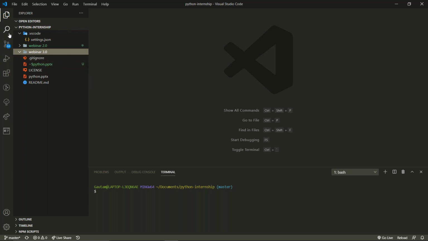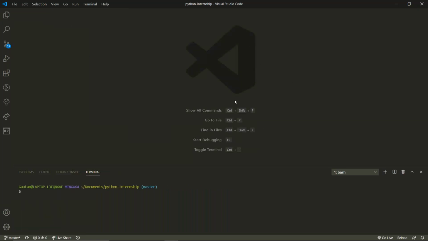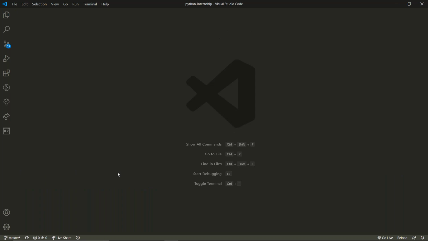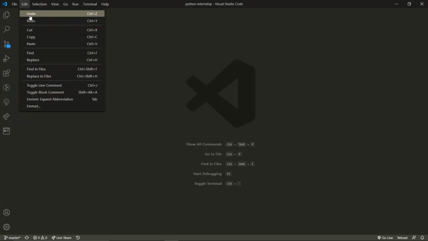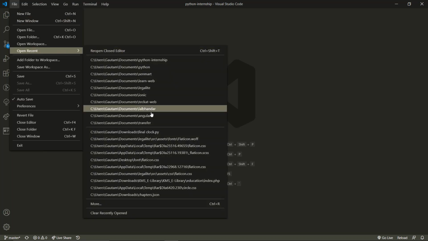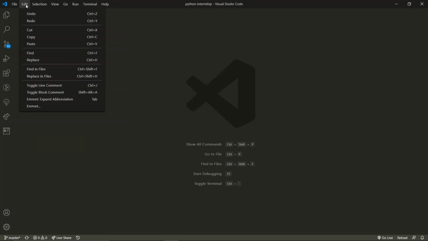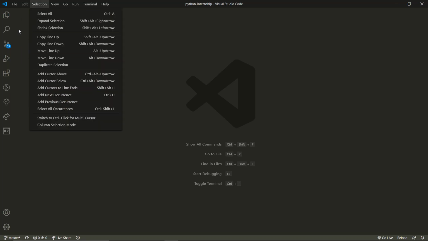Now, coming to over here, when you open it, it will be something like this. Let me tell you how it will be. This terminal will also not be there. So it will show you something like this. You will be getting a user interface. Now, what are all these things? This is the option bar where you will be creating a new file, new window, open recent, and everything else. This is the option bar. Now coming to over here, this is the edit bar.